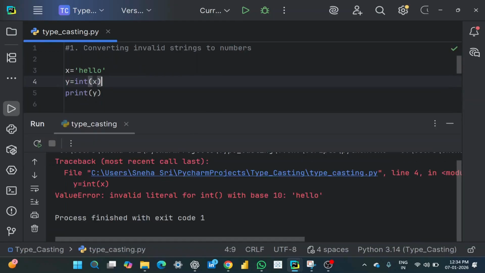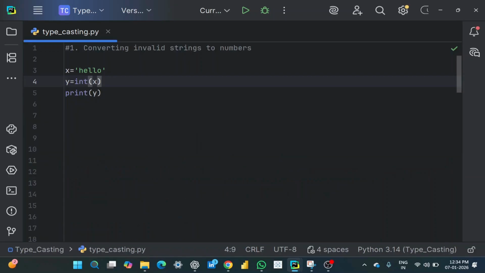See here, I got an error saying ValueError: invalid literal for int() with base 10: 'hello'. This is because we cannot convert a text string into an integer. But here is a catch. If instead of this text, we give a number like 123, and we convert this string into an integer, let's see what happens.